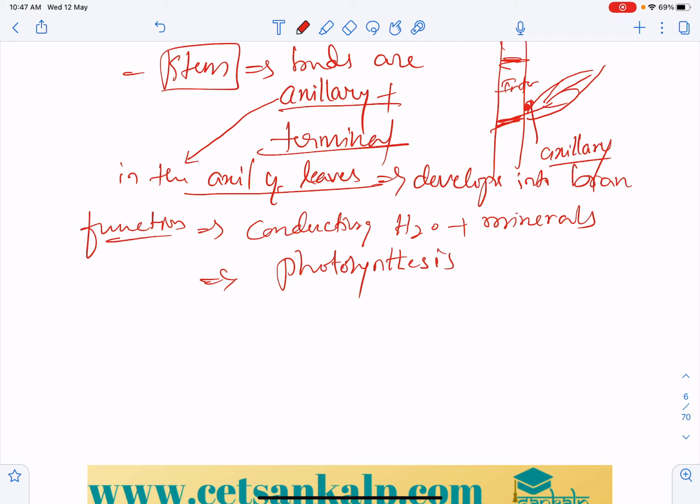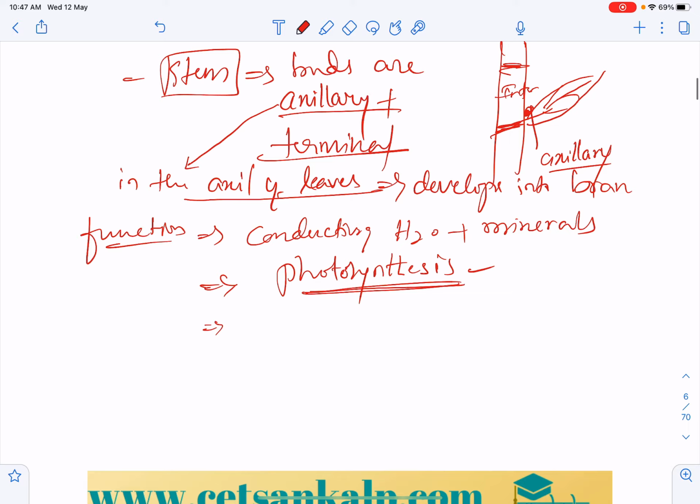As it stretches out, it produces flowers and leaves, and after fertilization those flowers produce fruits and seeds. And those leaves generally help in photosynthesis. So that is a major function. And some modified stems help in protection and mechanical support.